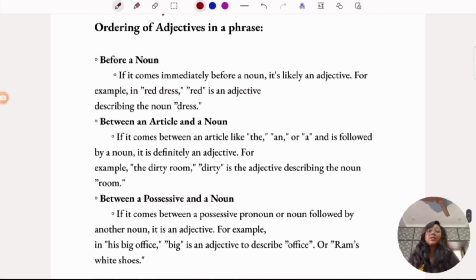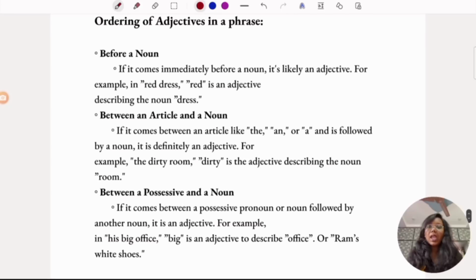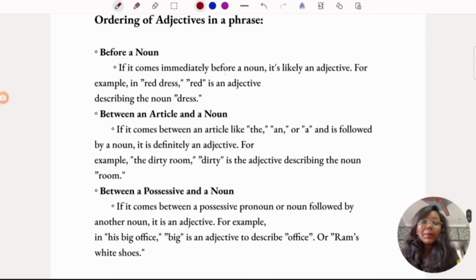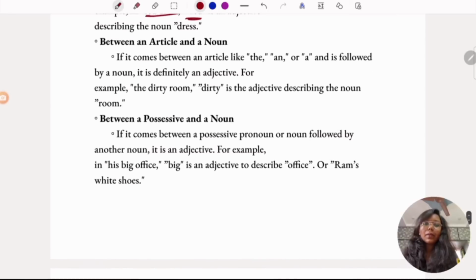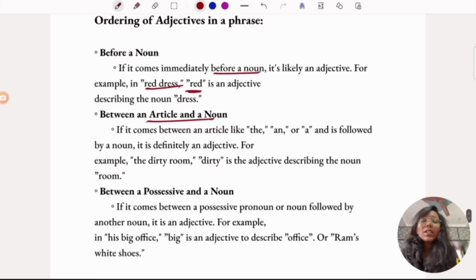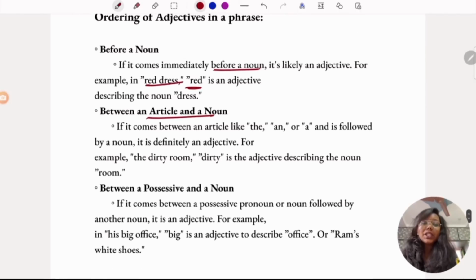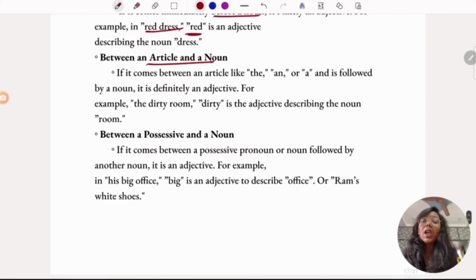Ordering of adjectives in a phrase. Before a noun. If it comes immediately before a noun, it's likely an adjective. Red dress. Red is an adjective describing the noun dress. Between an article and a noun. So they are saying, how can you identify an adjective? If it's before a noun, it's an adjective. If it comes between an article and a noun, it's an adjective. Like the dirty room. Article, noun. Dirty is the adjective here.